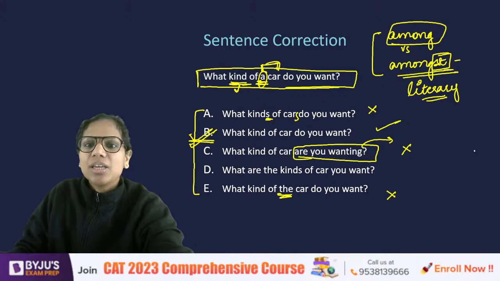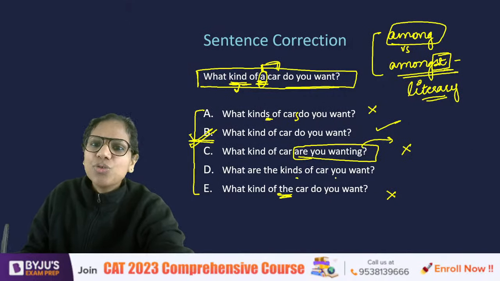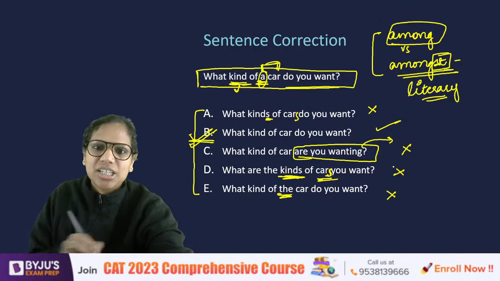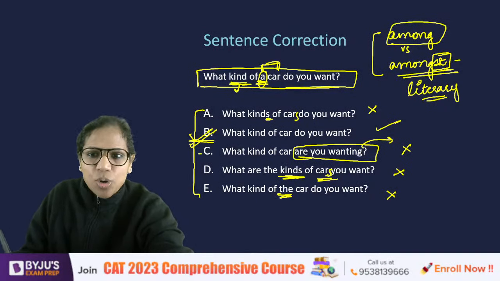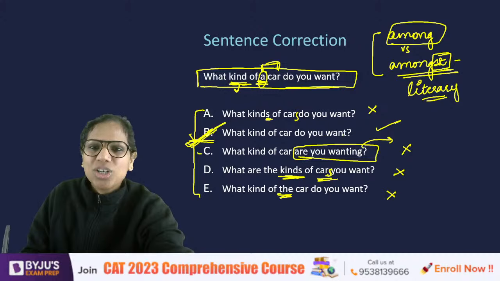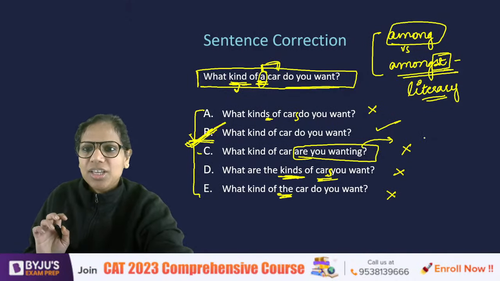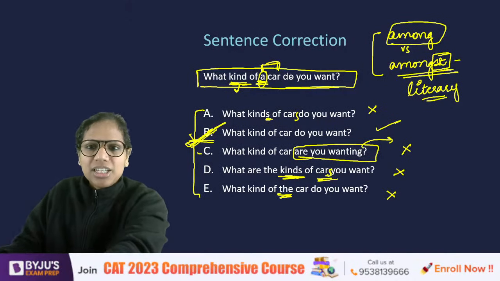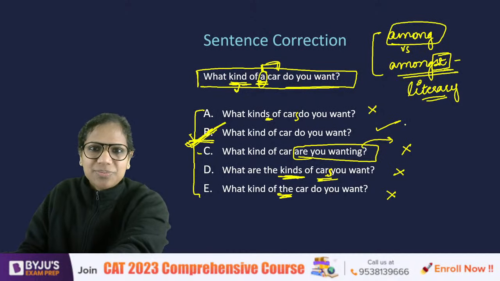We never say I am wanting something, I want something. What are the kinds of? Again, cars. The moment you say kinds, it has to be cars. And therefore, eliminated. So, our answer is option B. What kind of car do you want? Hope this is clear. Interesting concept. We don't need any article before car here.